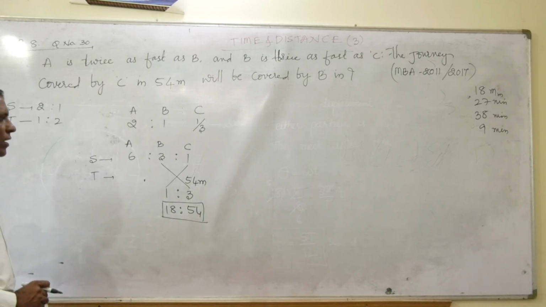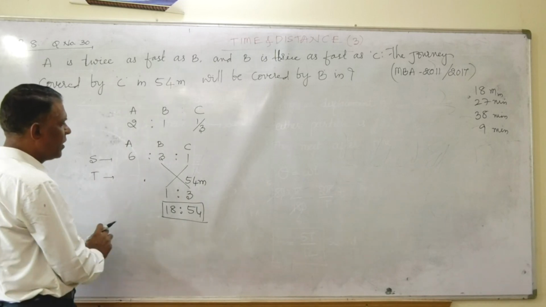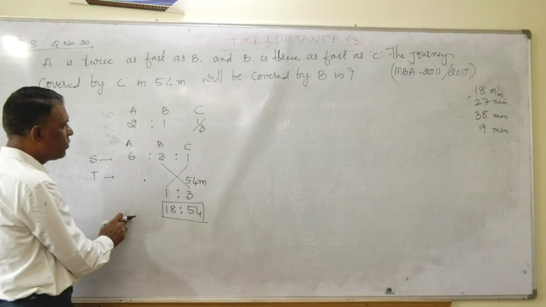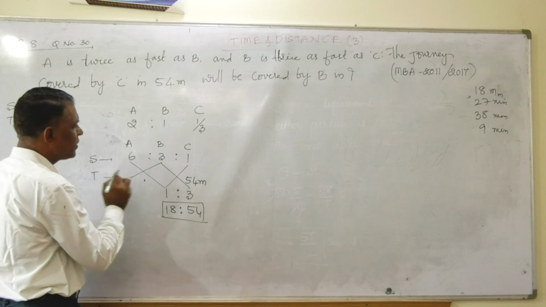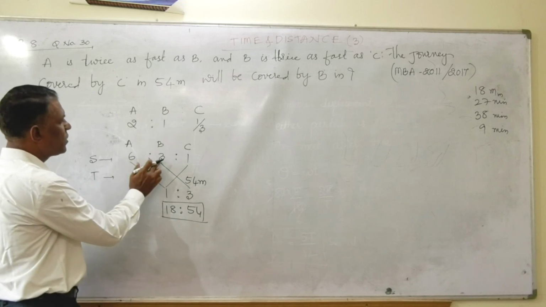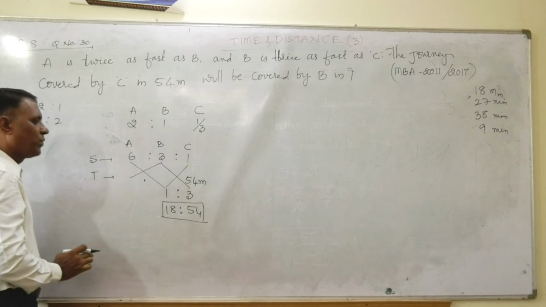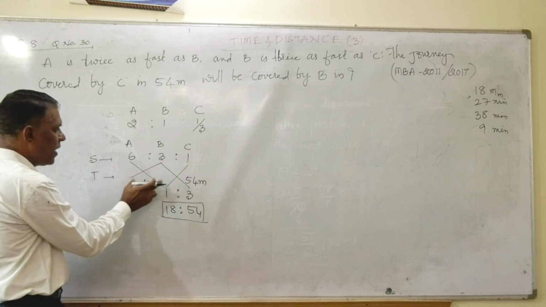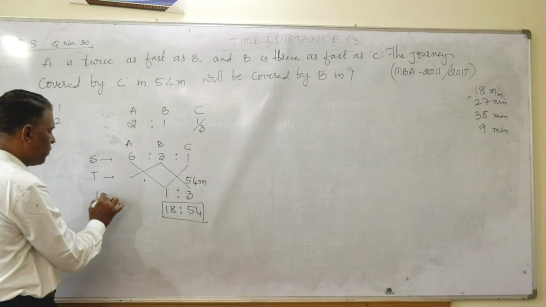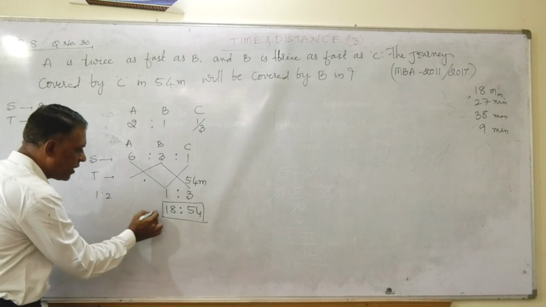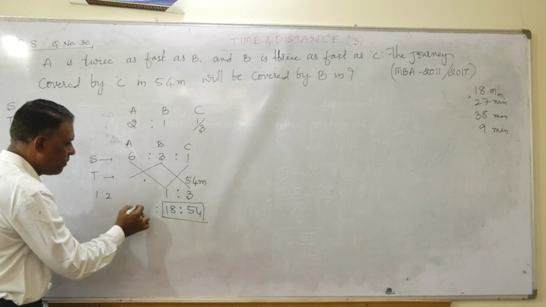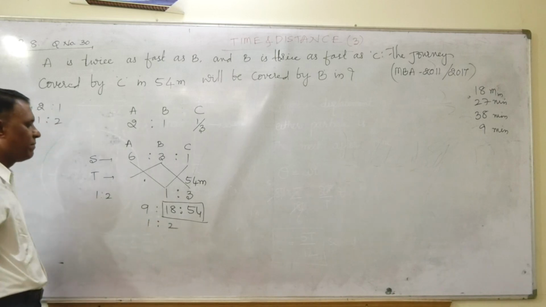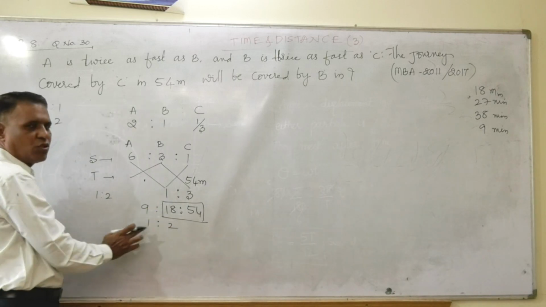Similarly, once you got 18, if you want to check A's timing, it is nothing but 3:6. It is 2:1 in speed, which means it is 1:2 in time. The time taken by A to B is 1:2. If here B is 18, automatically I have to write 9 here, because it is 1:2, friends. It is 9:18, which means 1:2, right?